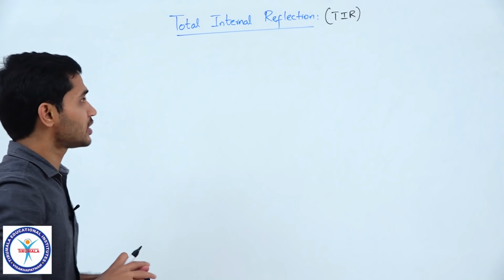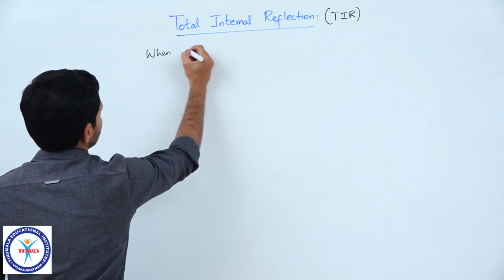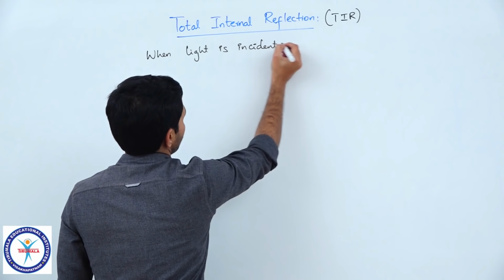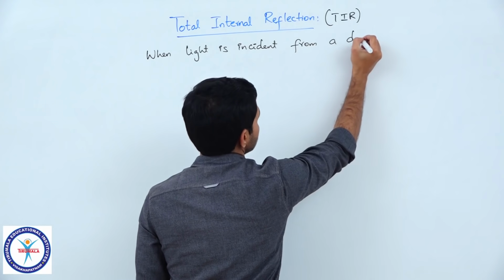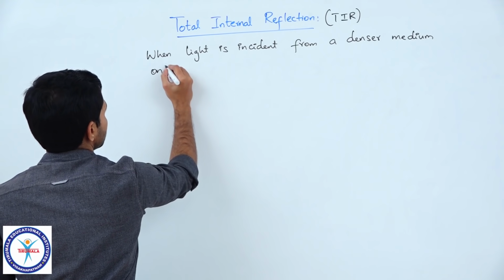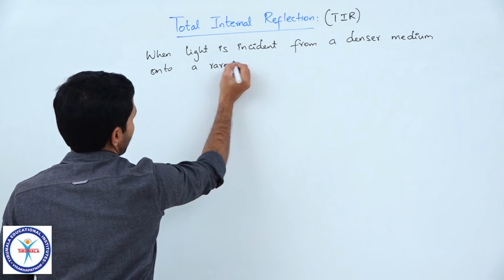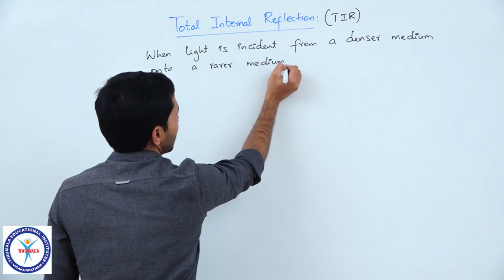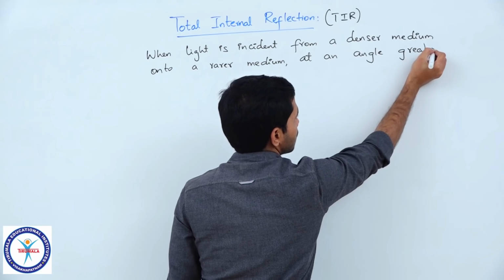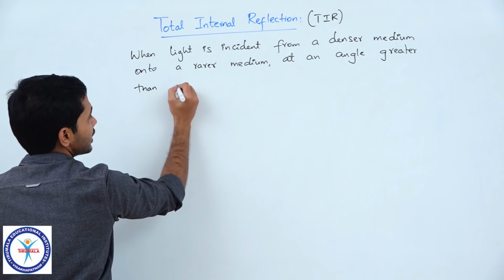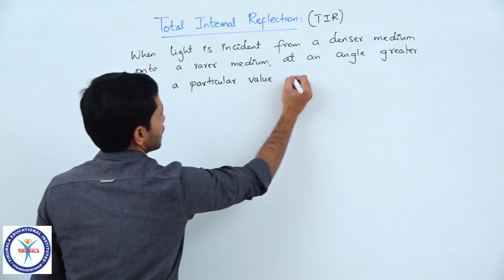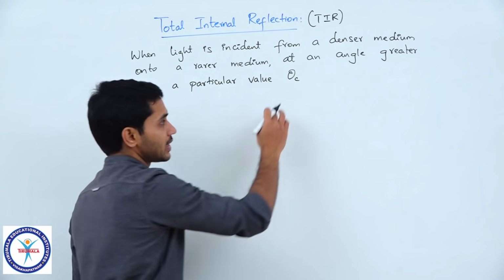What this means is that when light is incident from a denser medium onto a rarer medium at an angle greater than a particular value, theta c. For now let us call that angle theta c.